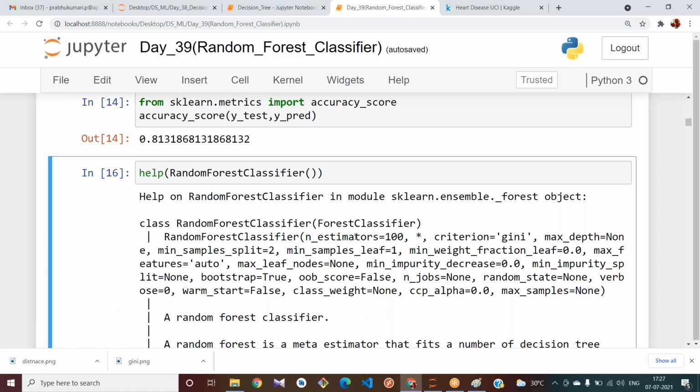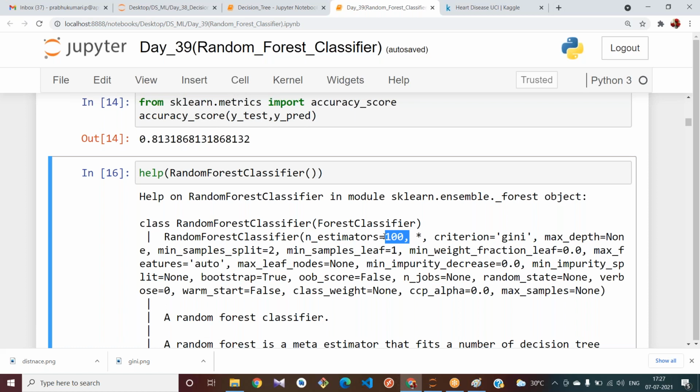Yesterday, somebody asked me, with only the random state, can we increase the accuracy? Okay. Random state is also one parameter here. By giving some specific values to your parameters, you can change your accuracy. If you don't know what is the actual value to be placed in these parameters, what do you try to do? You try to take some random values in your parameters and check the accuracy